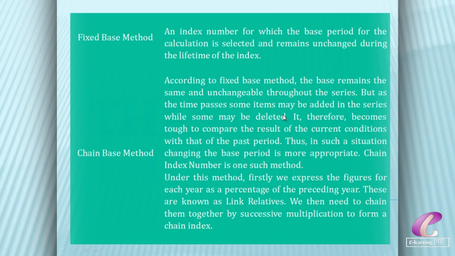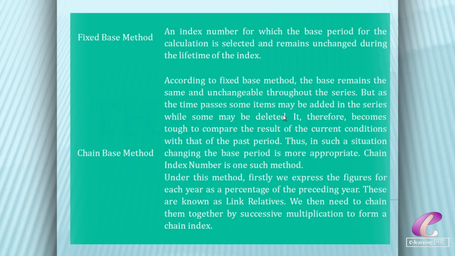throughout. But as time passes, some commodities enter the market and some commodities may be deleted. So it becomes difficult to compare the results between two time periods. In this situation, changing the base period is more appropriate. In that case, the chain index number is one such method.